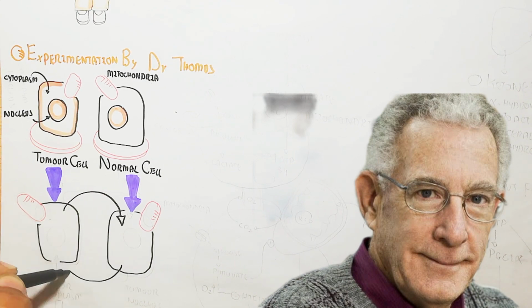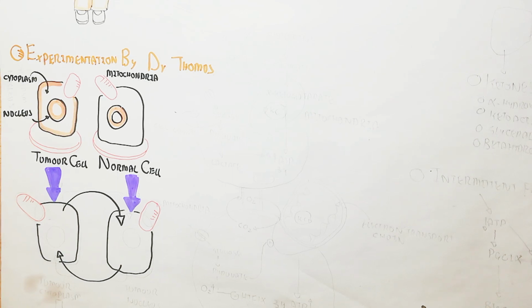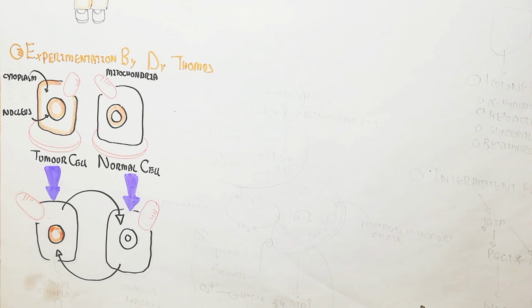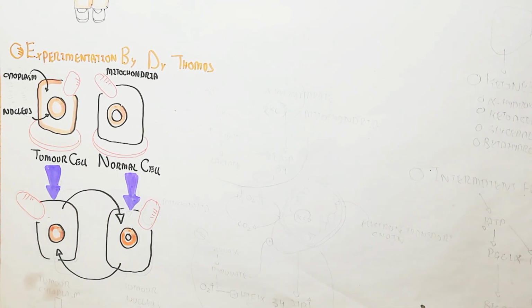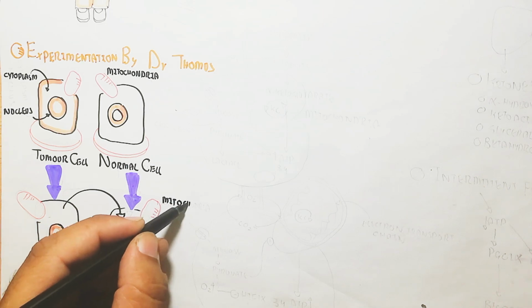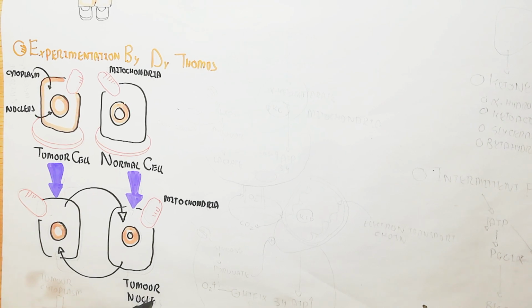When Dr. Thomas removed the tumor nucleus and entered it into the normal cell, the cell did not cause cancer and did not progress into a tumor, because the nucleus effect is zero while the mitochondrial effect is maximum. In this way, the mitochondria-containing cytoplasm will cause the tumor formation.